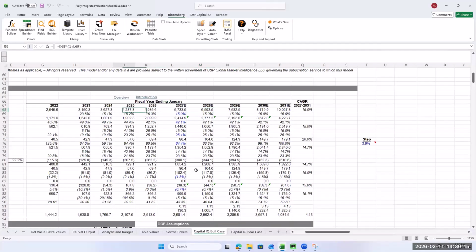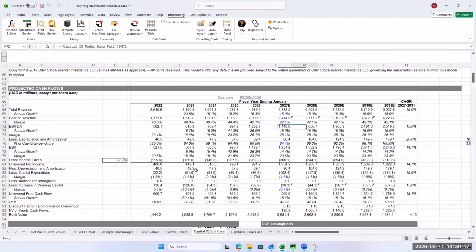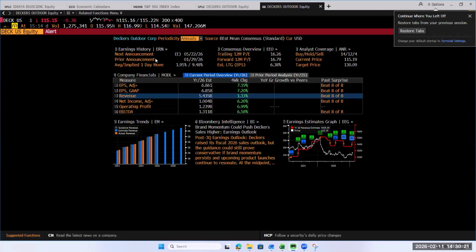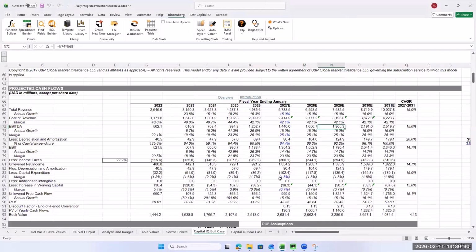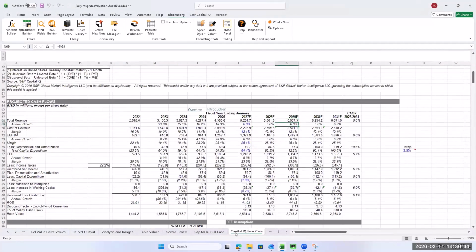If we look at EBITDA in 2029, again, we can use Bloomberg as somewhat of a test. Look at EBITDA. And their 2029 shows 1,386. Ours shows 1,905 for the bull and 1,4 for the bear. So we're a little bit high on our EBITDA margin.